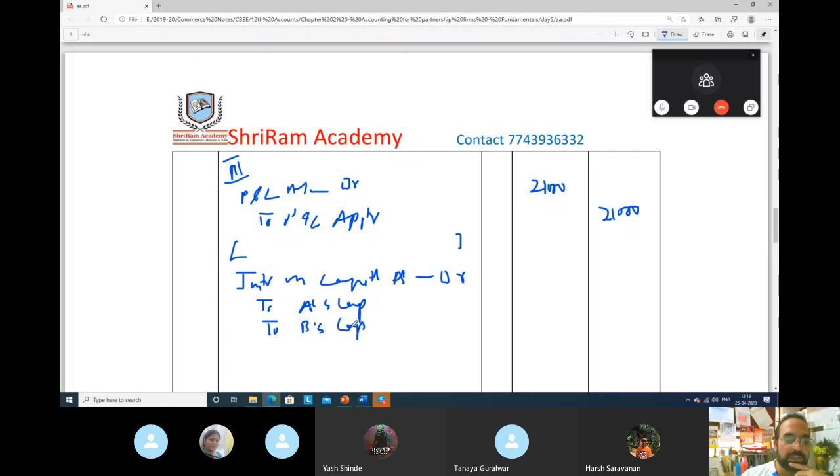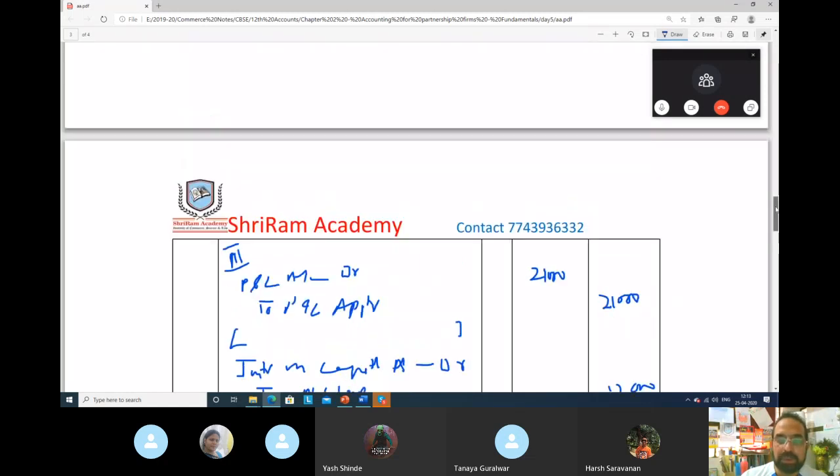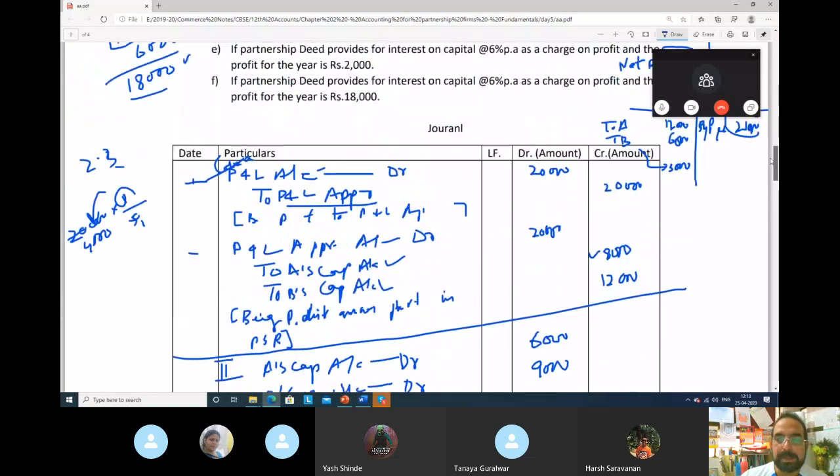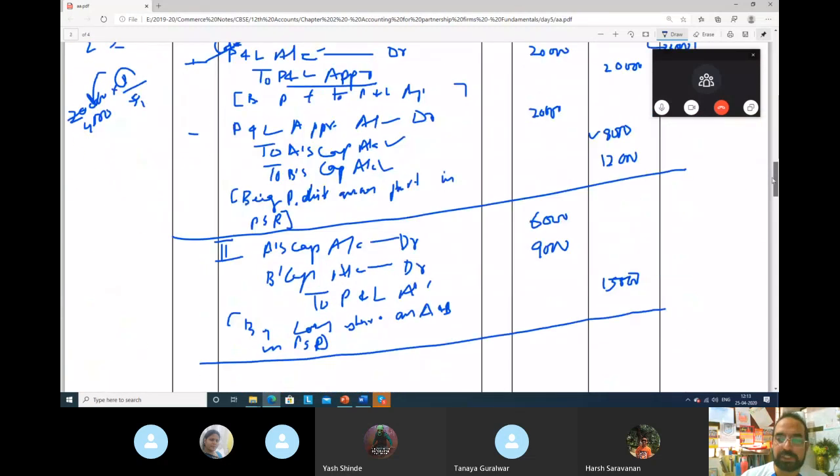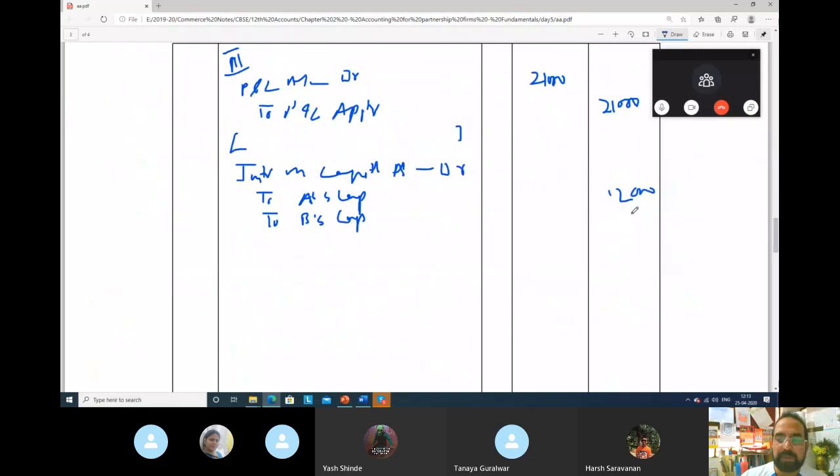How much interest you have to pay them? A you have to pay 12,000 and B you have to pay 6,000 rupees. And total interest how much you have to pay? 18,000 rupees.